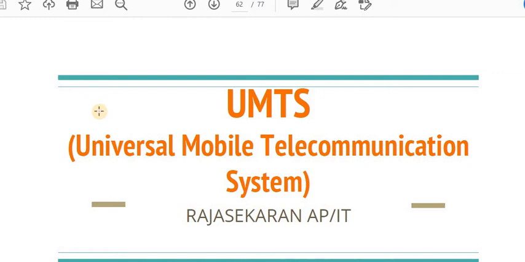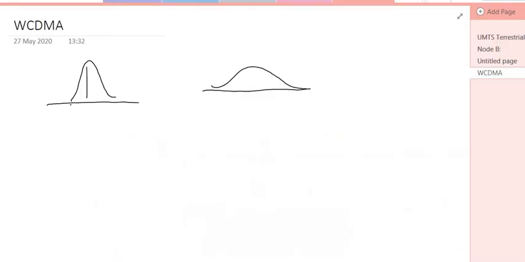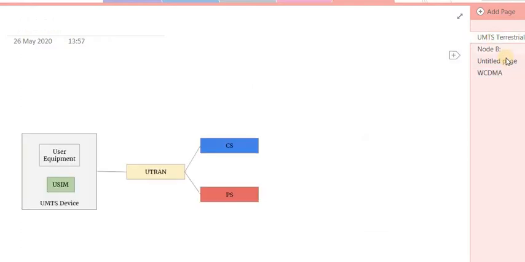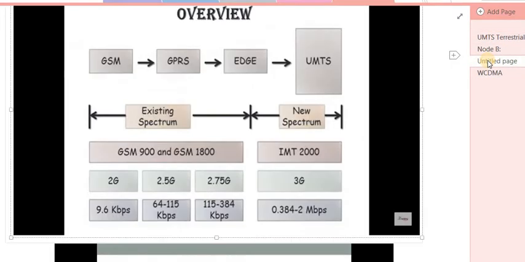Hello students, today's lecture is the UMTS, that is the Universal Mobile Telecommunication System. So why UMTS was introduced, first we have to see. So that is the overview part, why the UMTS is introduced. So this is the part of the GSM revolution.